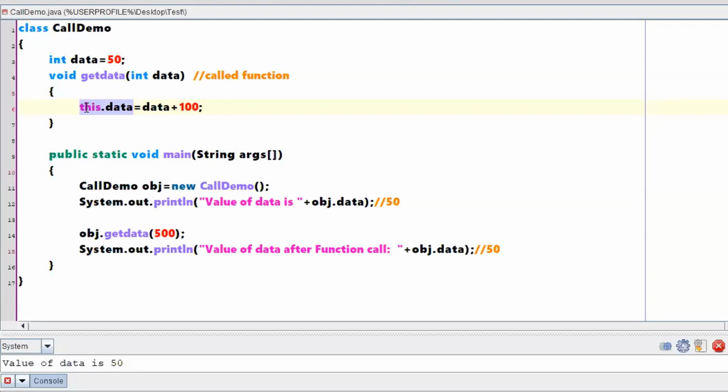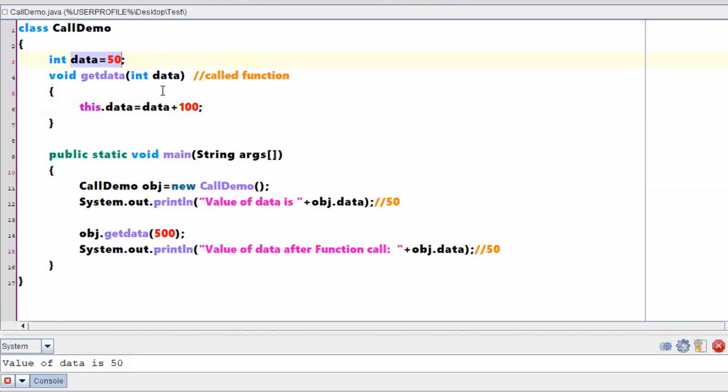Now what will be the output? This dot data means you are going to update this particular variable. What I'm saying is this dot data, that means I'm going to update this variable.